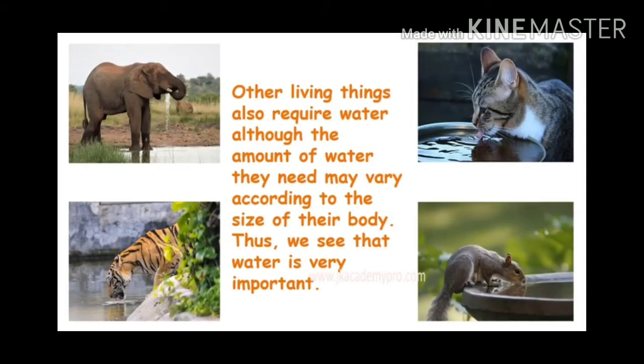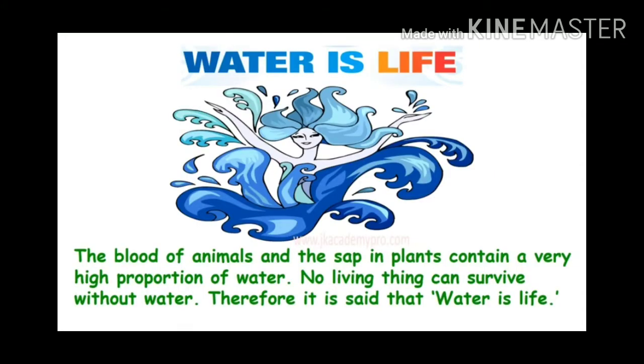Other living things also require water, although the amount of water they need may vary according to the size of their body. Thus, we see that water is very important. Water is life. The blood of animals and the sap in plants contain a very high proportion of water. No living things can survive without water.